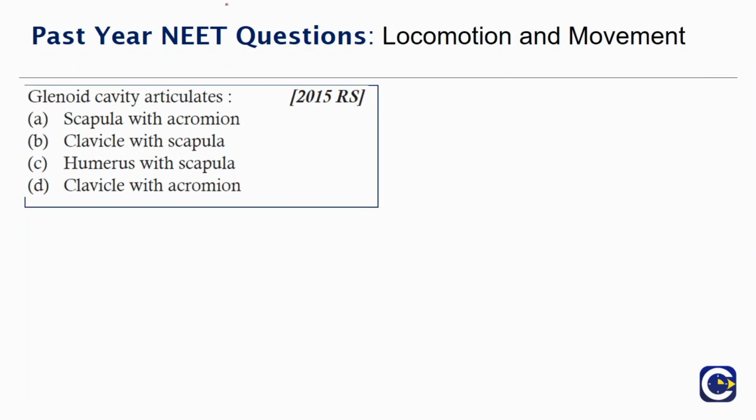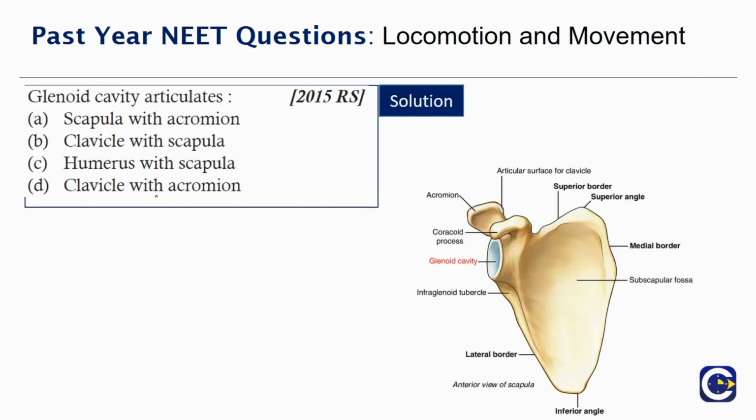So glenoid cavity articulates scapula with the acromion, clavicle with the scapula, humerus with the scapula, clavicle with the acromion. So let's look at the solution. This is a simple fact basically. So this is the acromion process and scapula is the bone here. So scapula, it articulates with the large bone of humerus that is in the upper limb. There is humerus, the head of the humerus goes and articulates in the scapula.